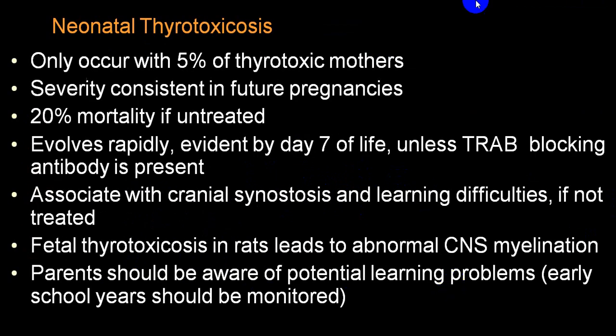Neonatal thyrotoxicosis occurs in almost 5% of thyrotoxic mothers. It is because of the passage of TSH receptor stimulating antibody via the placenta, which acts on the fetus. There is a very high mortality, 20% if not treated early, and it is associated with abnormalities like craniosynostosis and learning difficulties. Fetal thyrotoxicosis can produce abnormal CNS myelination, etc.